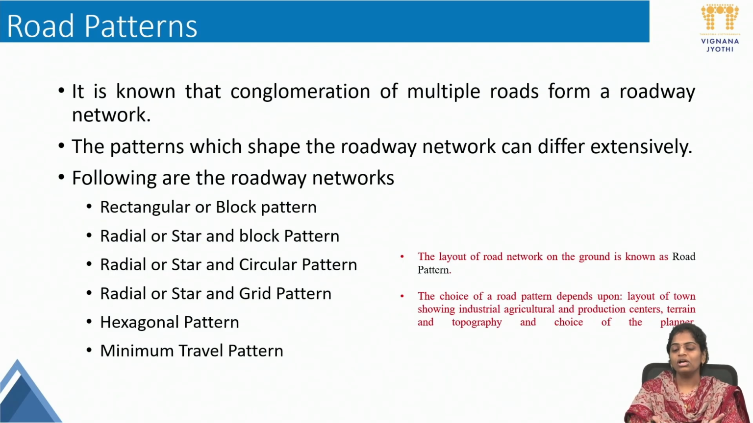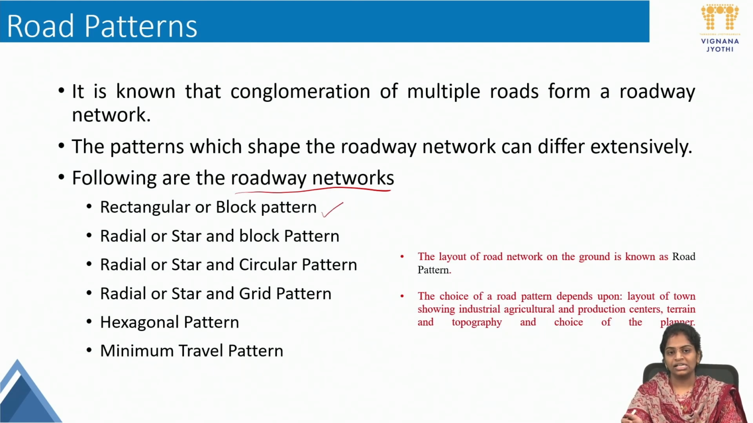It is known that a conglomeration of multiple roads forms a road network. Mixing of all different roads will form a roadway network. This pattern or orientation is very important, which will shape the roadway network and which will differ extensively. There are different types of roadway networks or roadway patterns, whatever we call them. If we can see, there are different patterns: rectangular or block pattern, radial or star and block pattern, radial or star and circular pattern, radial or star and grid pattern, hexagonal pattern, minimum travel pattern.